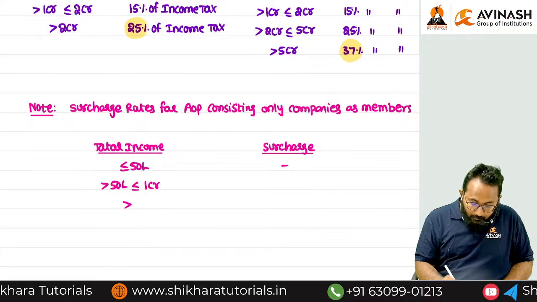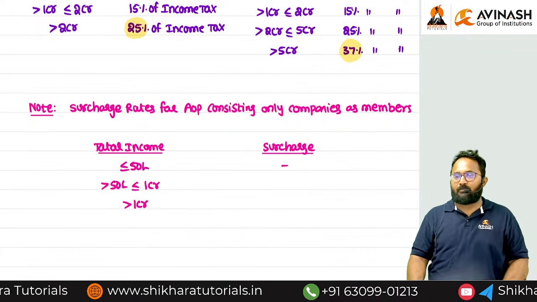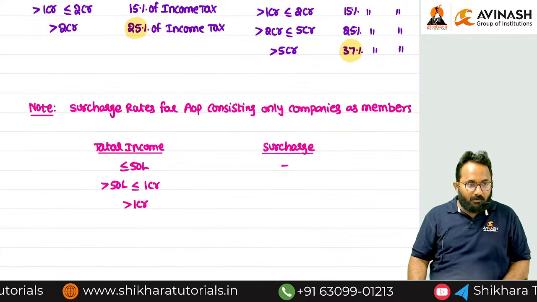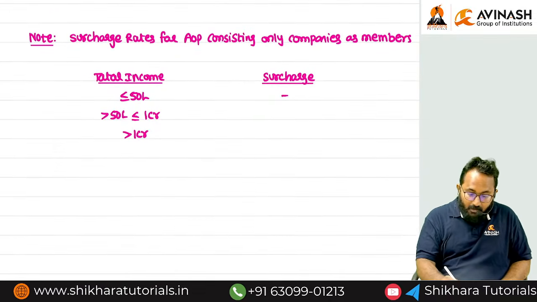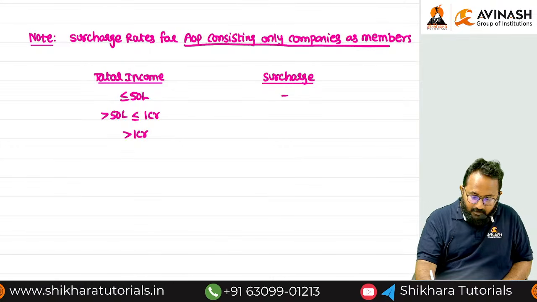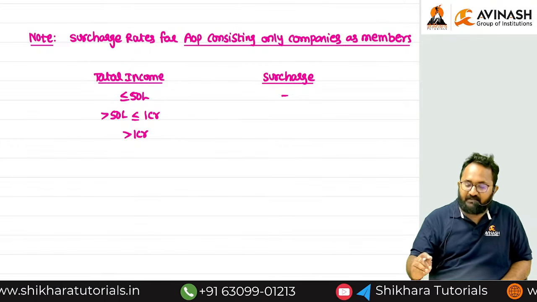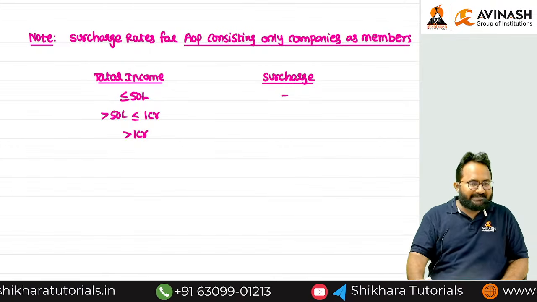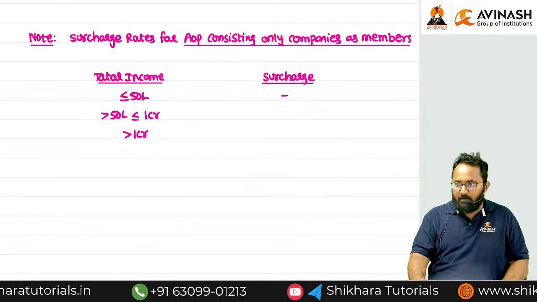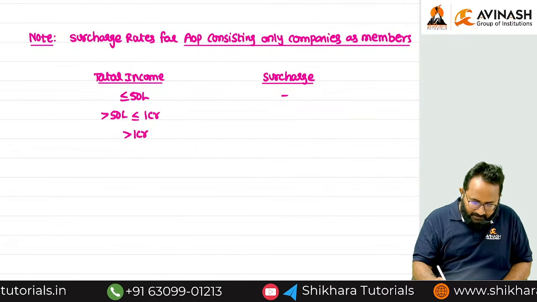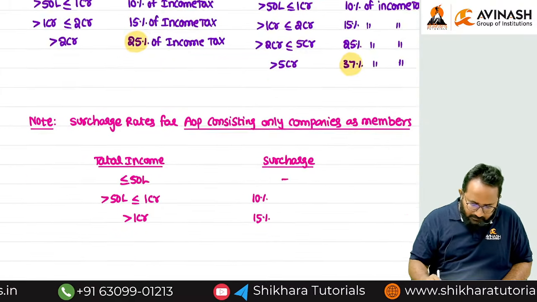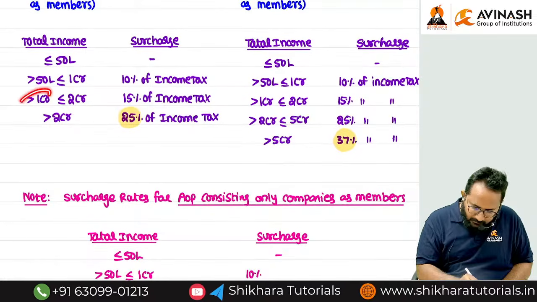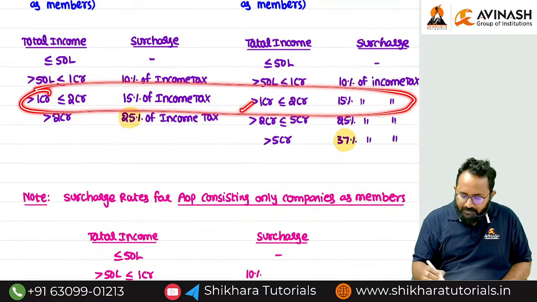Next, more than 1 crore. For an AOP consisting only of companies as members, the maximum surcharge rate is just 15%. Here also, more than 1 crore, 15%. That is only the last slab.